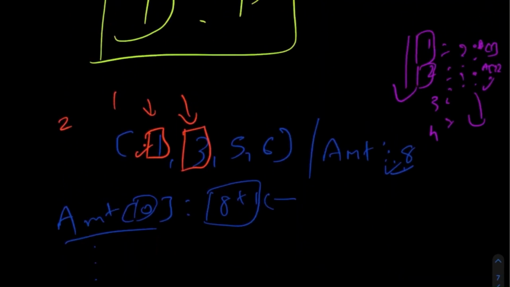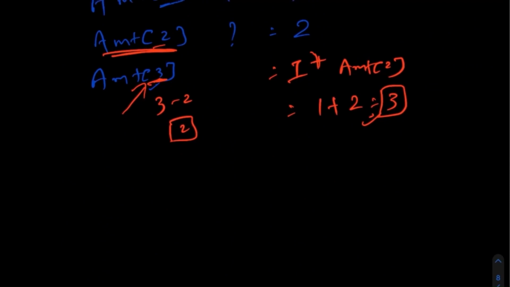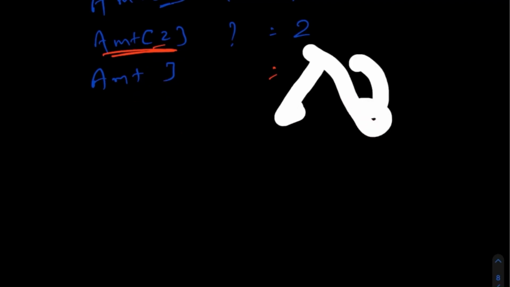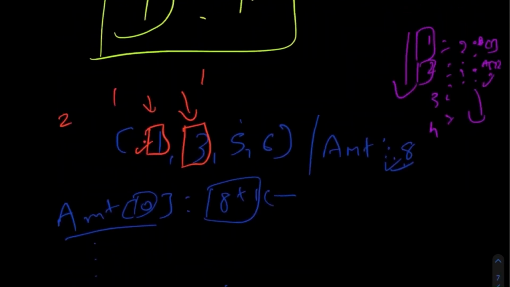If we just use this one coin, we would be able to achieve this amount 3, and the current minimum that we have calculated is that we need a minimum of 3 coins in order to achieve the value 3. So why are we using 3 coins? Because our aim is to use the minimum number of coins. So we can simply say that if we use one single coin of denomination 3, we would be able to calculate the result as 3 for this amount 3, and we won't be able to do anything with these two because they are already greater than 3, so we can't make 3 with those denominations.